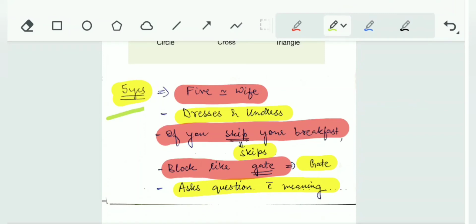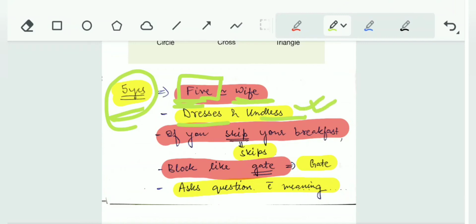Okay, here only. At 5 years, 5 is a wife. Okay, remember 5 as wife. Dresses and undresses. Wife likes to dress and undress. So at 5 years, dresses and undresses. If you skip your breakfast, the wife will block you.